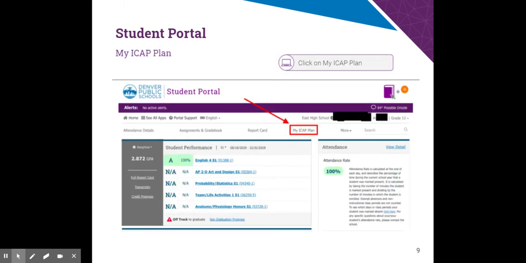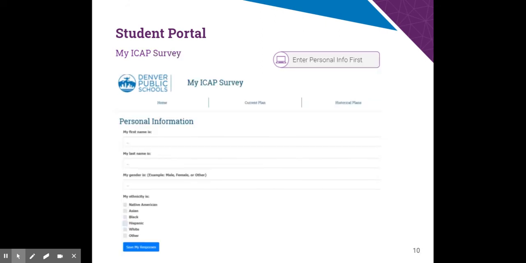So I'm going to have you go back to my ICAP plan in Student Portal. So go back to Student Portal, select my ICAP plan. This is how we're going to answer that first question. So this brings you first to your personal information. Hopefully you've already entered that information, your name, last name, your gender, your ethnicity. So you make sure you save your responses there, okay?